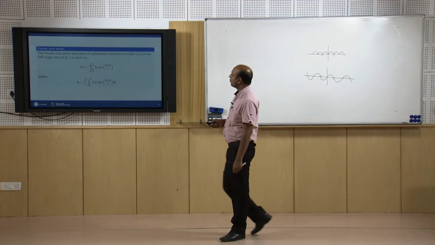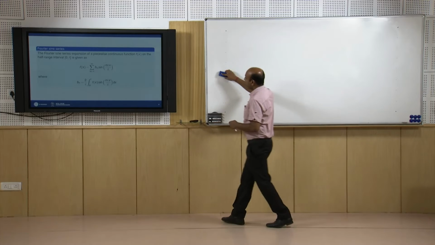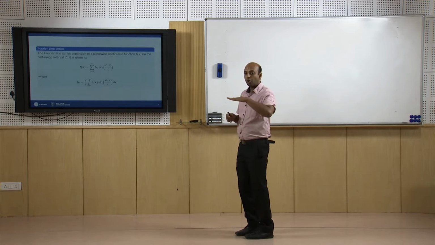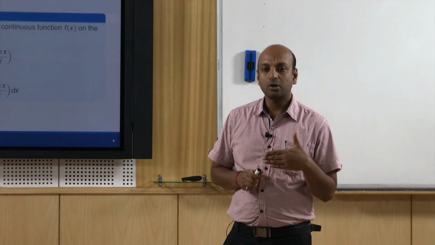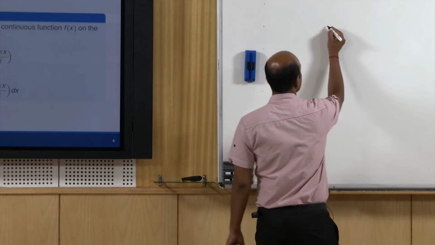So, suppose you want Fourier sine series. We already know this result: if we want Fourier sine series, the function is given in 0 to L, and you want an odd extension of the function. Odd extension means only sine terms. So what will be the Fourier series of that function?